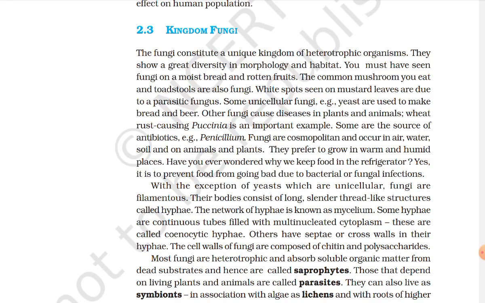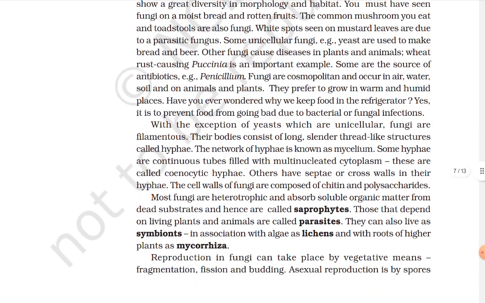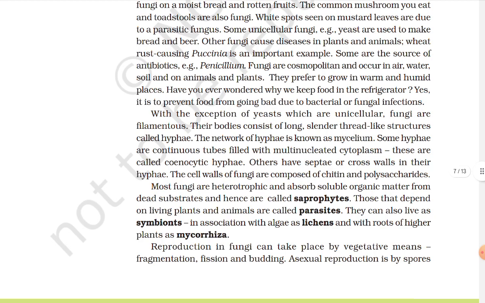Have you ever wondered why we keep food in the refrigerator? Yes, it is to prevent food from going bad due to bacterial or fungal infections. With the exception of yeast, which are unicellular, fungi are filamentous. Their bodies consist of long cylindrical thread-like structures called hyphae. The network of hyphae is known as mycelium.